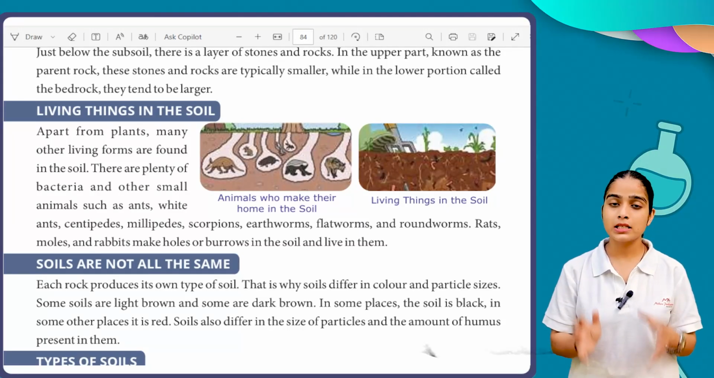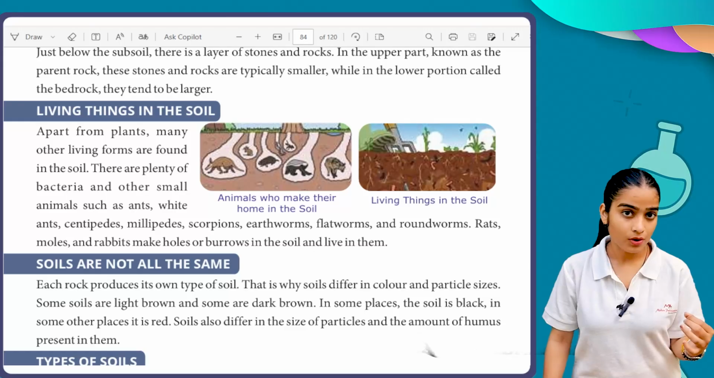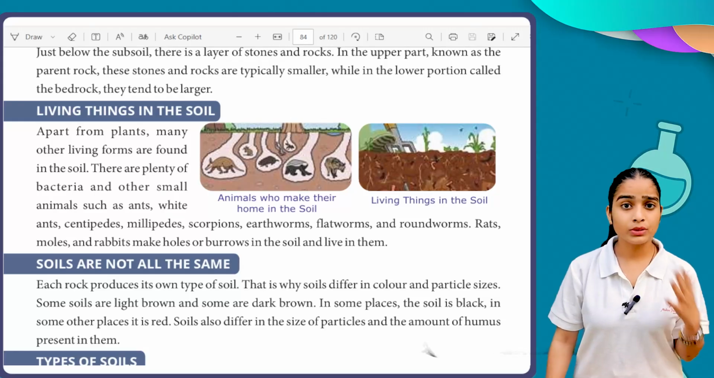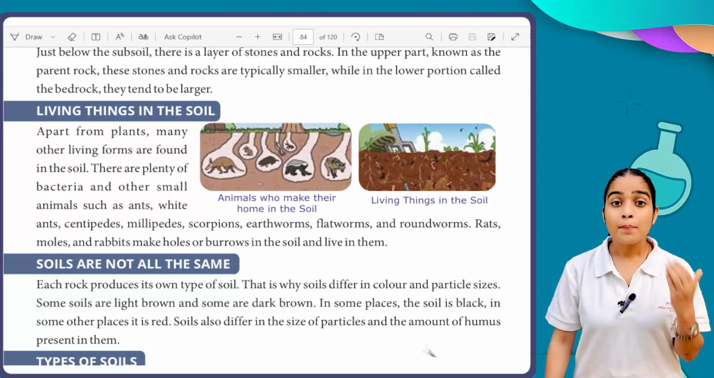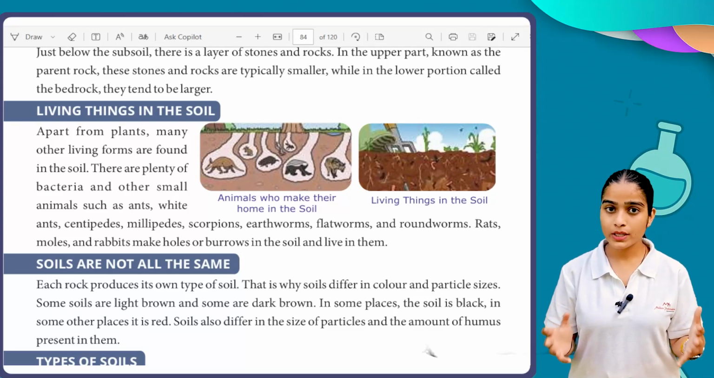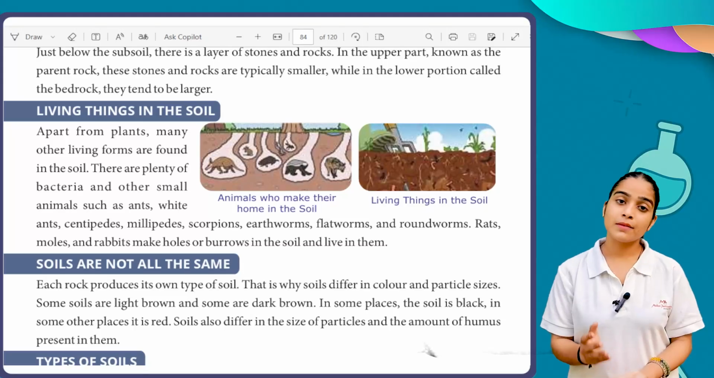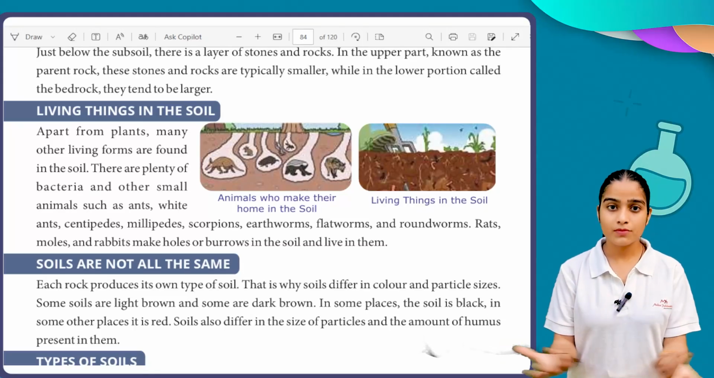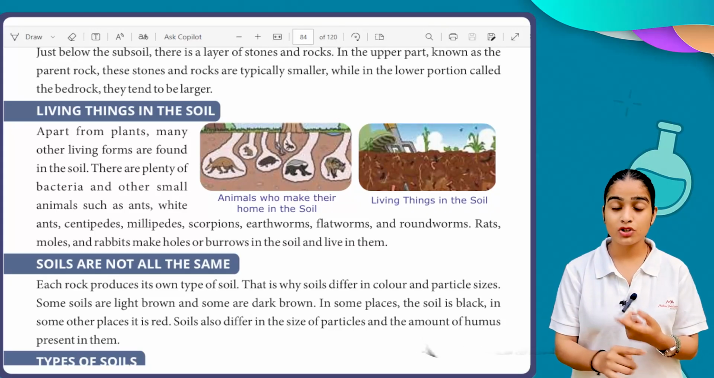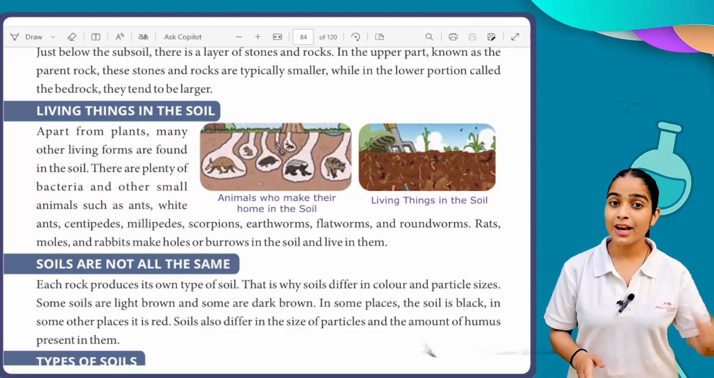This has happened because each type of soil is formed from different types of rock. That is why their size and color differ from each other. It could be light brown, dark brown, red, or black. With different types of rocks, the process of soil formation results in different types of soil, with different texture, different particle size, different color, and a different amount of humus in each and every type of soil.